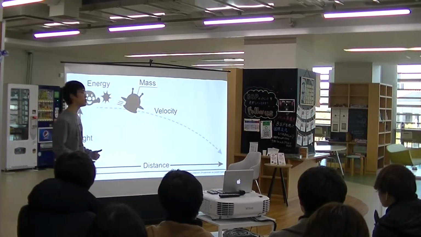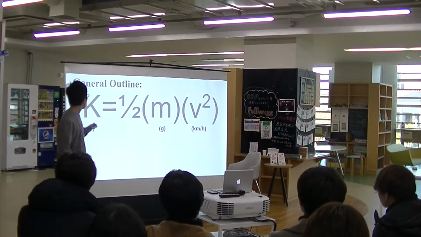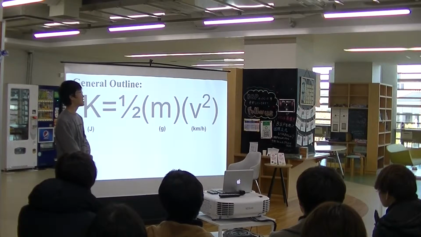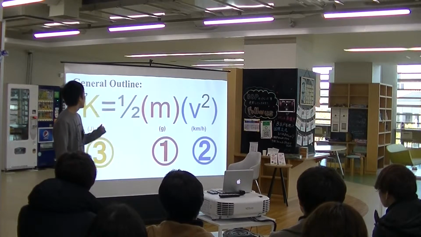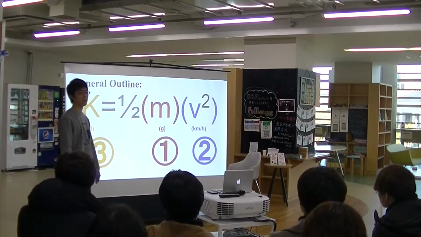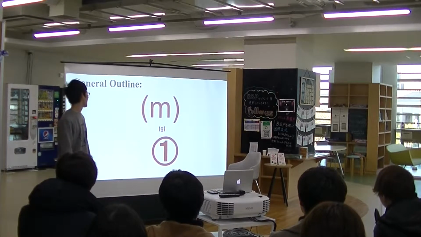So what kind of equation includes all these kinds of information? It's the equation of kinetic energy, as you know from high school. K is equal to half times mass times velocity squared. So this is today's outline, and I would like to find each of the variables in order to conclude the kinetic energy. First, I'd like to start off with the mass.